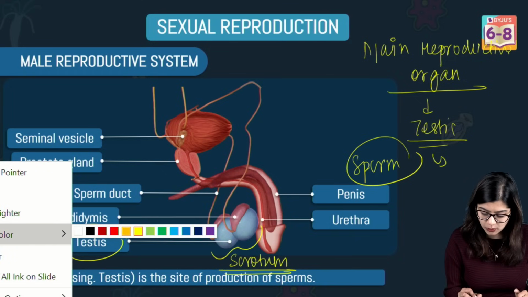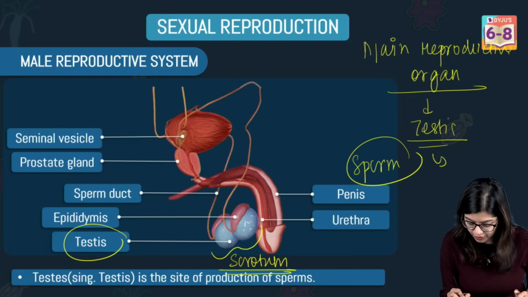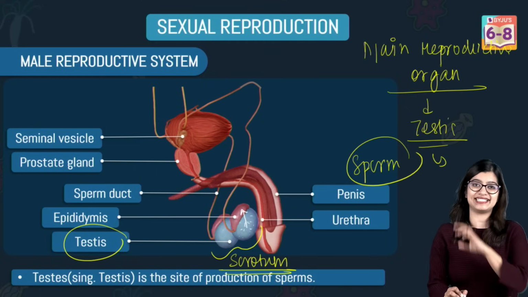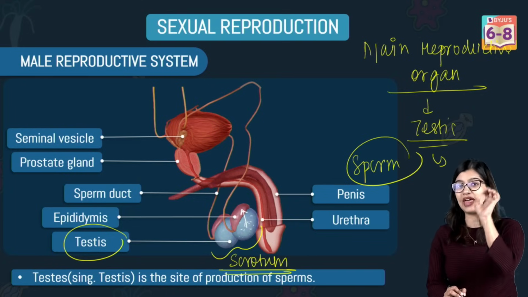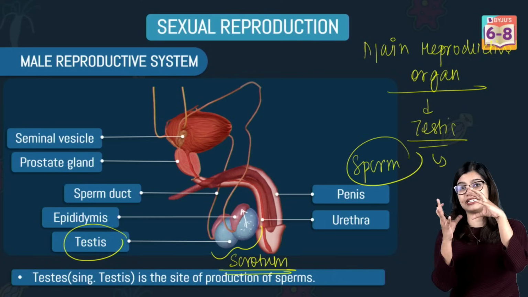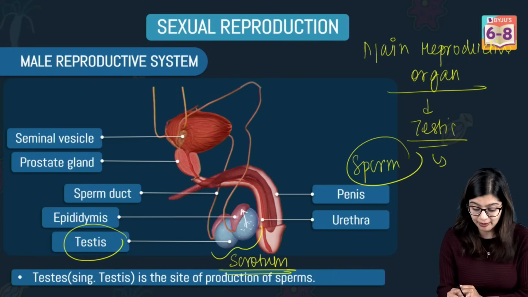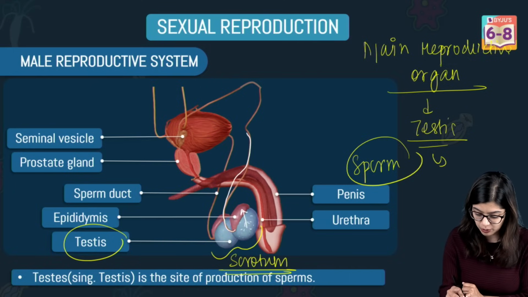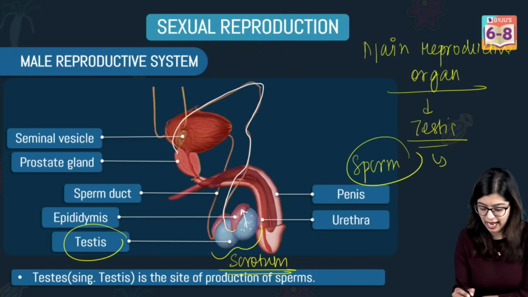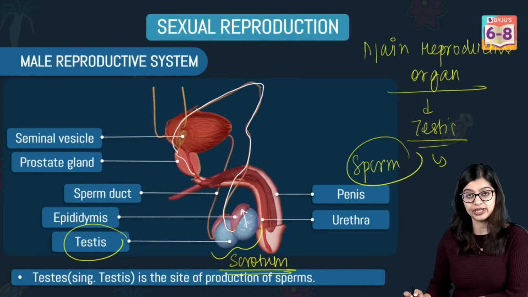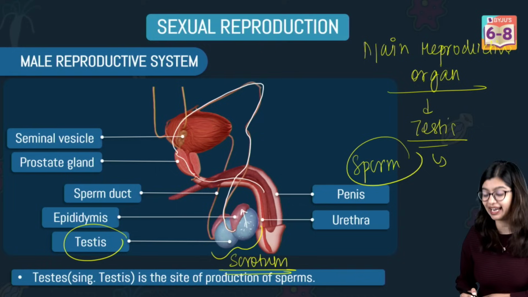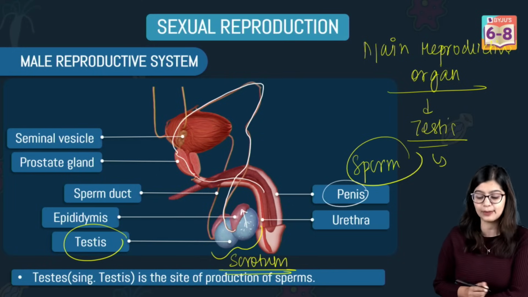So here in this case, what do we observe? We see that the sperms are produced in the testis. From here, it goes on to the next part, which is called the epididymis. Now, this of course is not there in your syllabus, but I'm just mentioning it to you. The epididymis is a structure that is present close to the testis. And from here, the sperms travel through the sperm duct or the vas deferens. It loops over the urinary bladder and then joins the urethra. The urethra then enters into the male external genitalia called the penis.